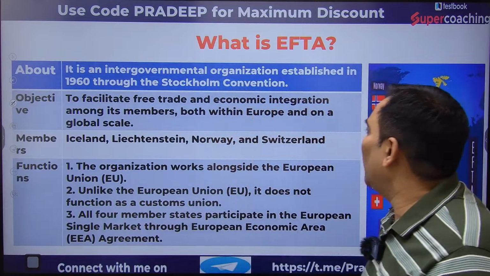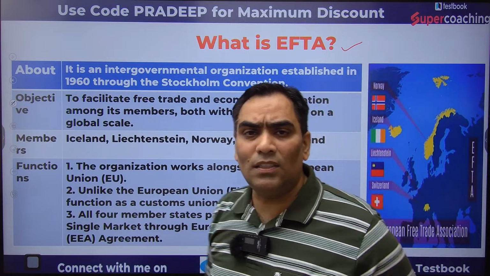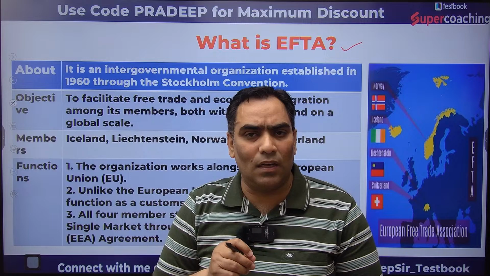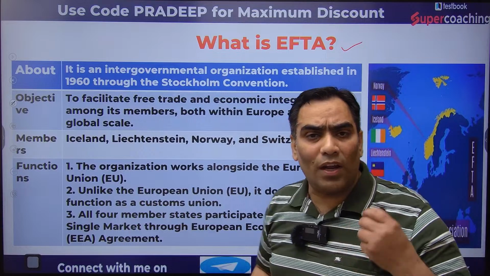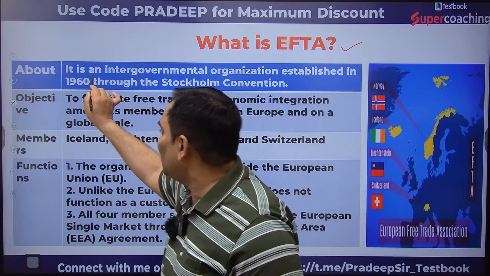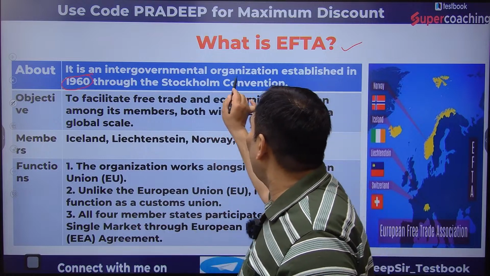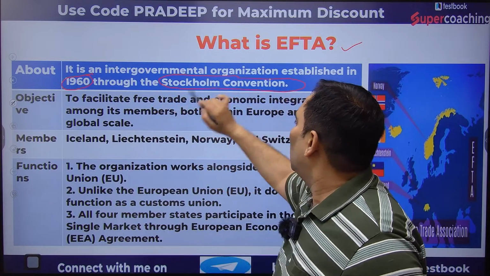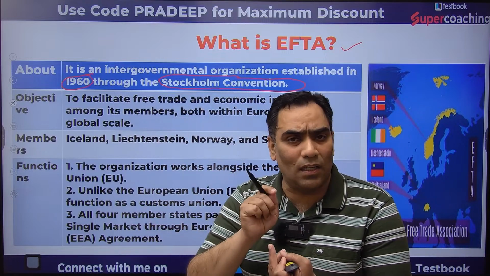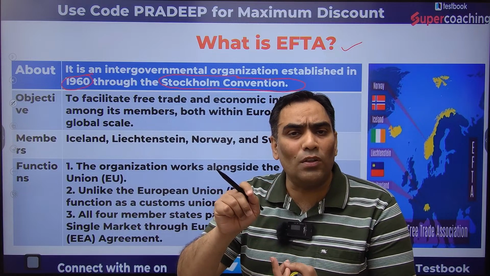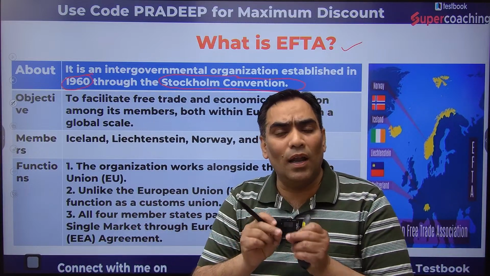So let's focus on this news. First of all, let me tell you what EFTA is. EFTA is an intergovernmental organization, established in 1960 through the Stockholm Convention. That means it is an association among 4 nations for the promotion of trade among the 4 European nations.